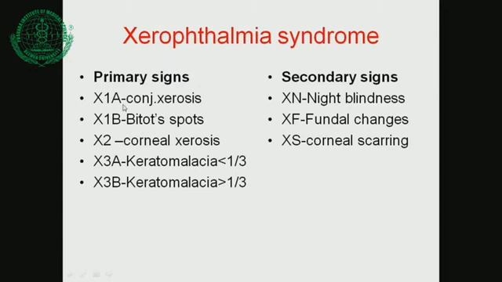Everybody knows these primary signs: X1A, X1B, X2, X3A and X3B. They are primary signs. X1A is conjunctival xerosis. I will come to it later on, but I will show the pictures. Secondary signs are XN, night blindness, and XF, fundal changes, so there is sclerosis of the fundus. That is called XF. And there may be corneal scarring, so this is XS. So there are secondary signs, but for the primary signs we go to the pictures.